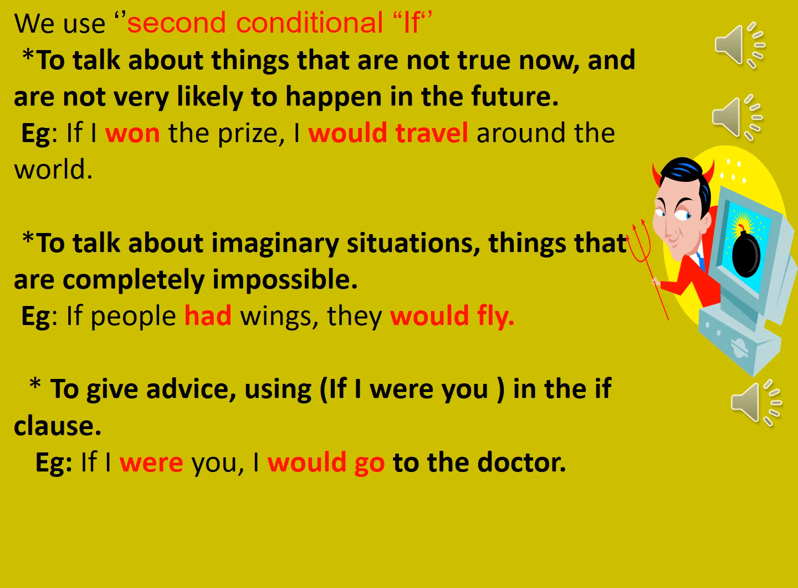Second, to talk about imaginary situations or things that are completely impossible. For example, if people had wings, they would fly. People don't have wings, and it's not possible that this action may happen in the future, so we call it imaginary situation. Third, to give advice using if I were you in the if clause. For example, if I were you, I would go to the doctor. I just imagine myself in someone's place and give him an advice.